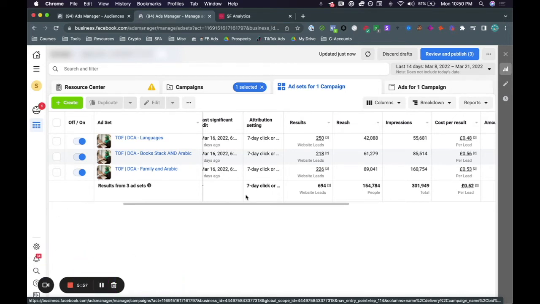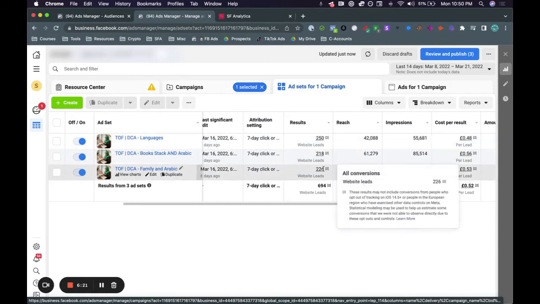She told us that they are females. She told us that they are people that are interested in family, most likely people that have a family, people that love to read books, and then people that are also interested in different languages. So we took that and we broke it down into 3 ad sets, 3 different audiences that we're targeting. And as you can see here, they're very much the same in terms of results, right? Over here, 250, over here, 218, and over here, 226.